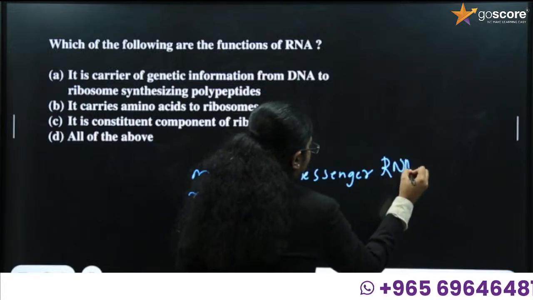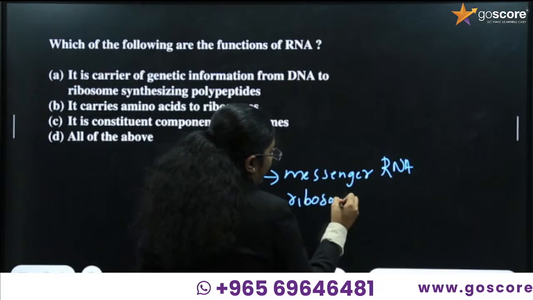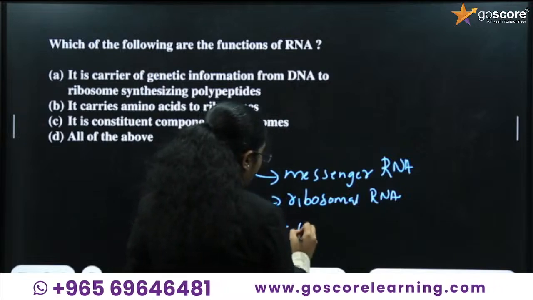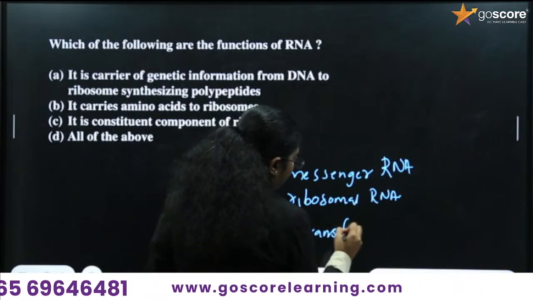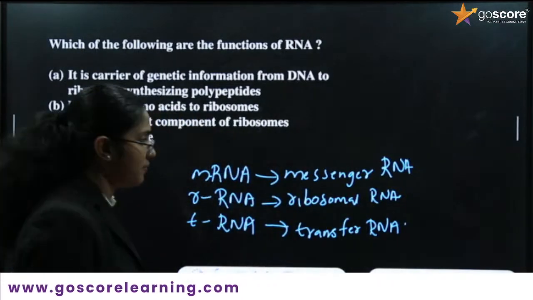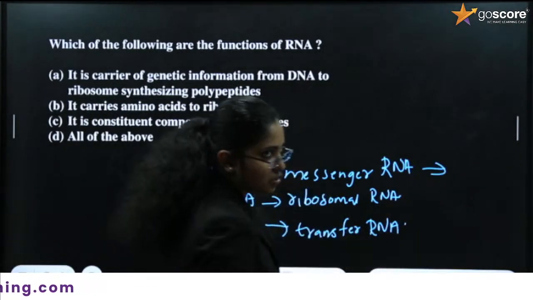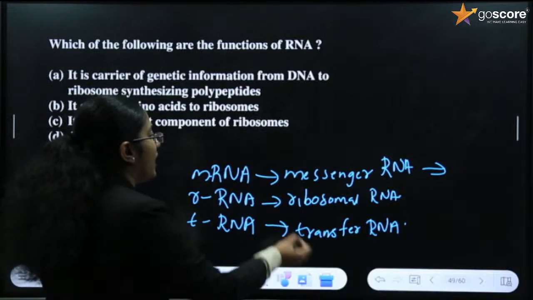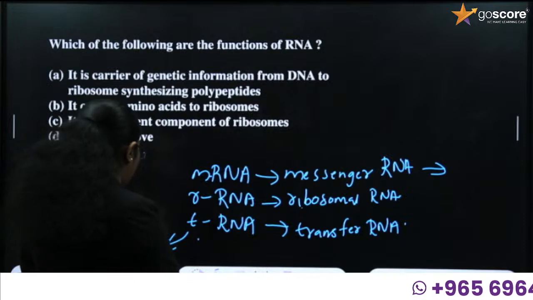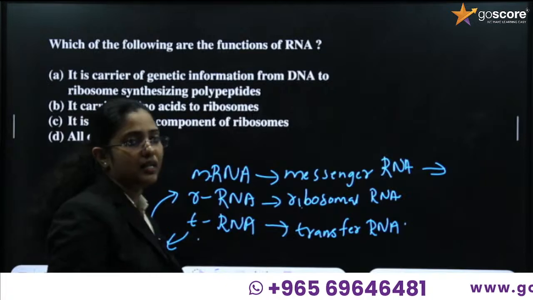Okay, mRNA is also known as messenger RNA. rRNA is also known as ribosomal RNA. tRNA is also known as transfer RNA. So, what is the role of messenger RNA? To give the information to the next generation of cells. Ribosomal RNA helps in the translation process. tRNA takes the amino acid from the amino acid pool to the ribosome for the process of translation.